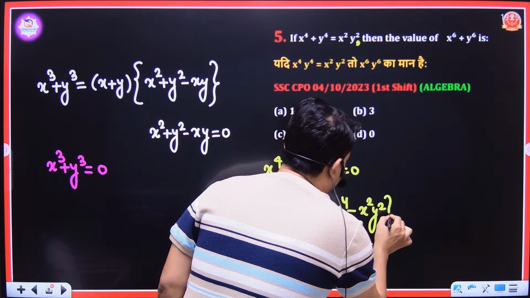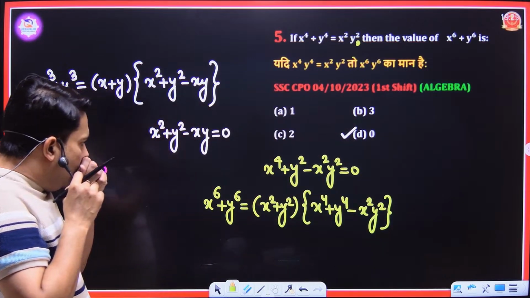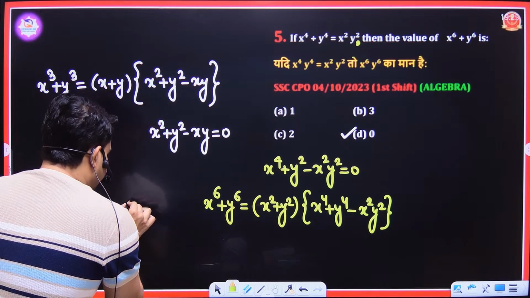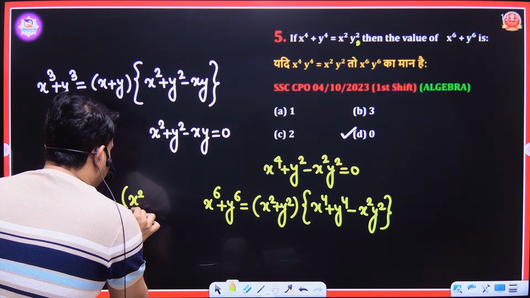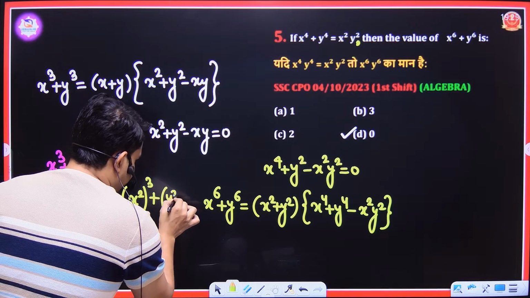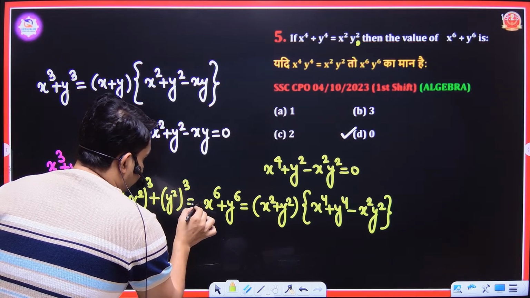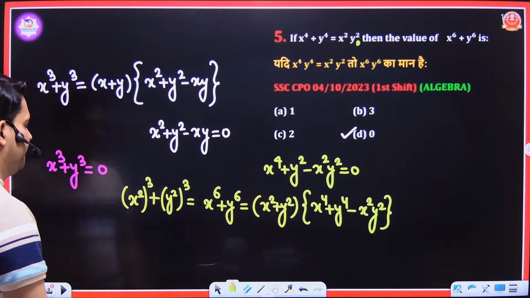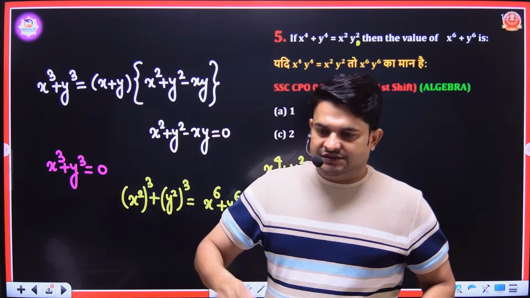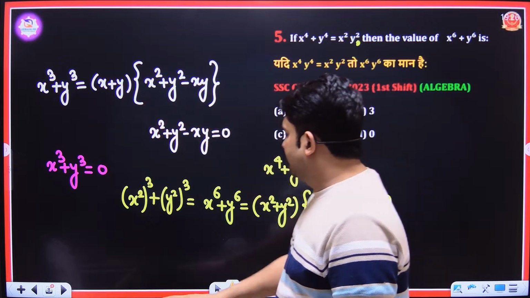This is the form of a cube plus b cube, so you can write it as x square whole cube plus y square whole cube. You need not write this out. If you know this, then you can answer it directly. Next.